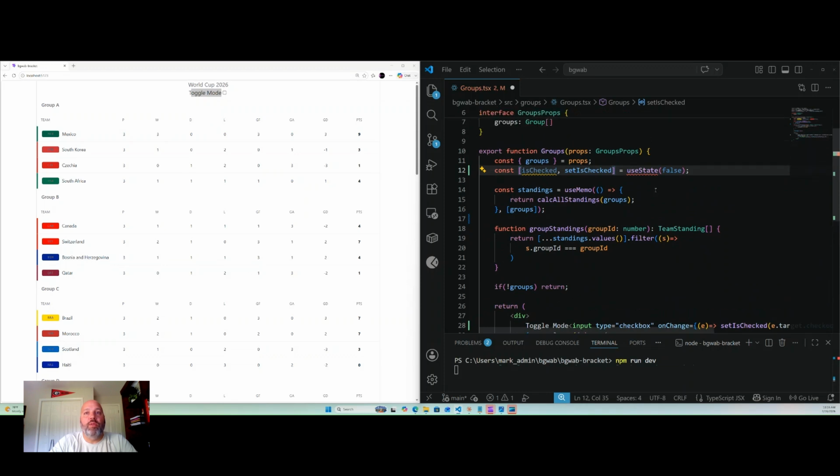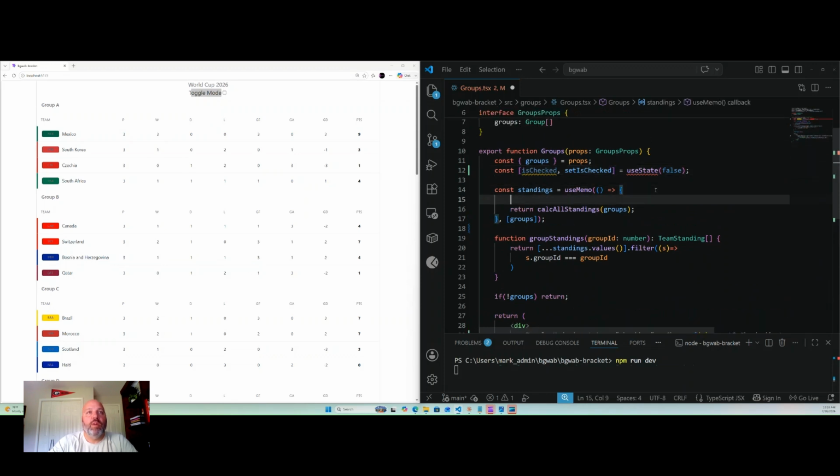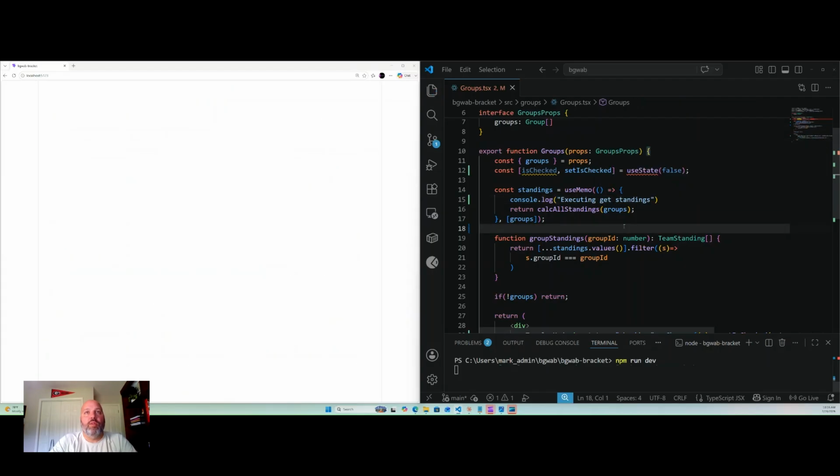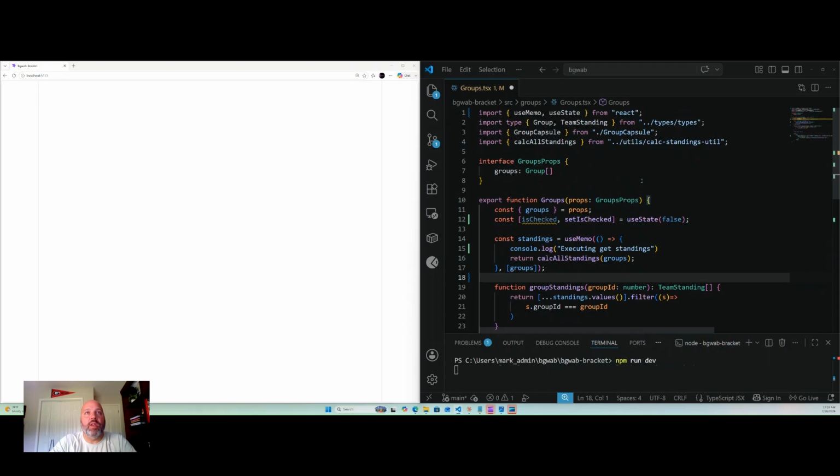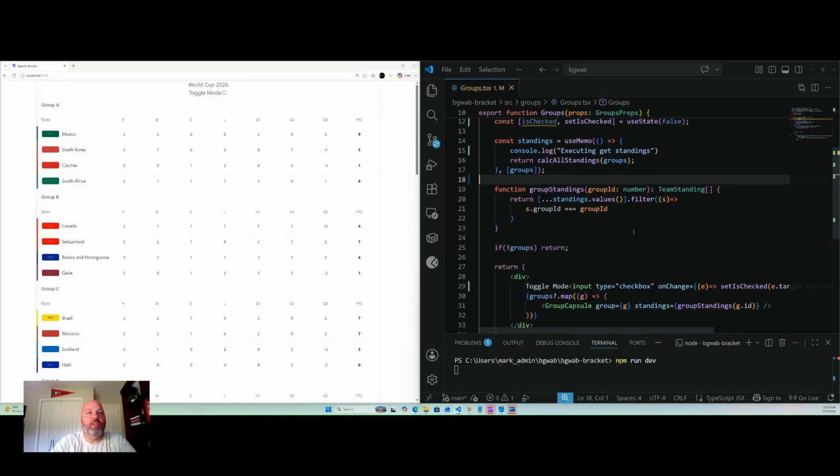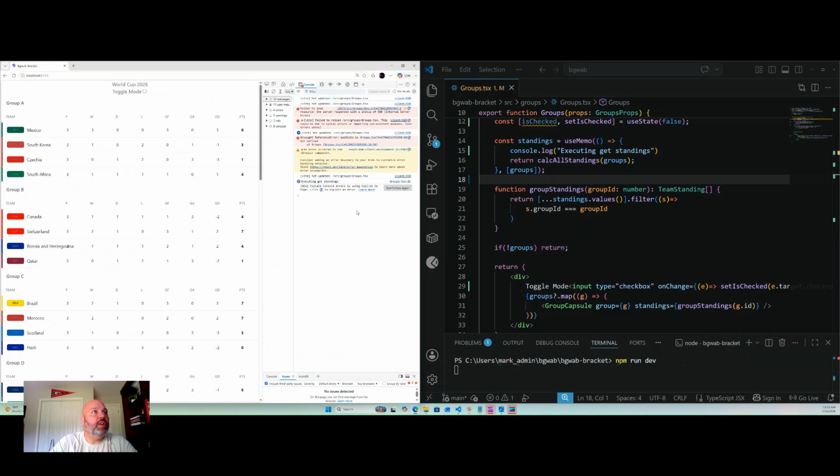Now, what I want to do here is write a console.log in here that says executing get standings, right? Makes sense. Oh, and I've got to actually import useState here. So I think now we've eliminated all the errors. Okay. So now I want to open up the dev tools here. Did I do that? There we go. So the dev tools are here. Let's clear this, refresh, and see what it comes up with.